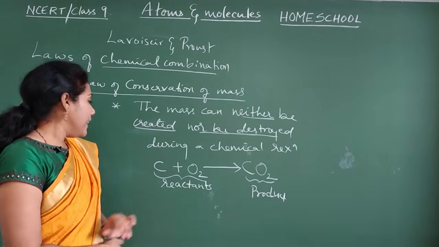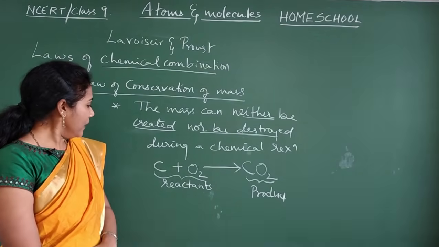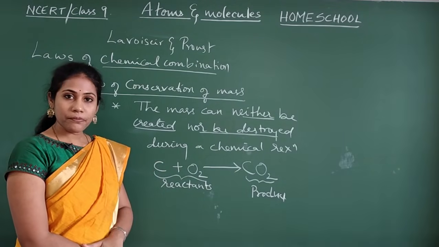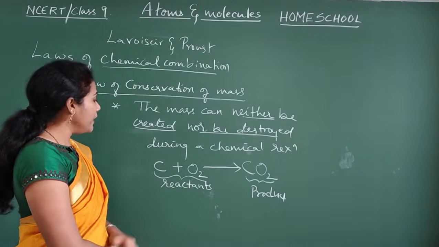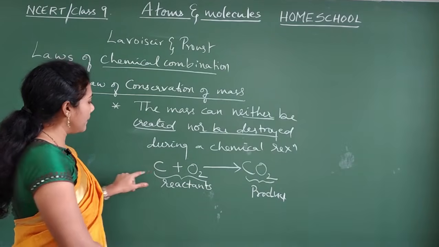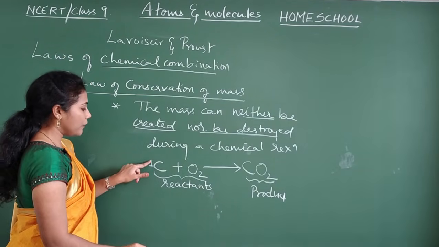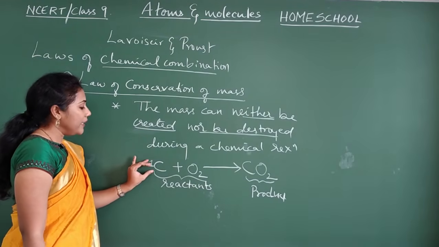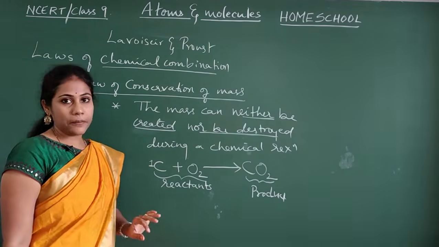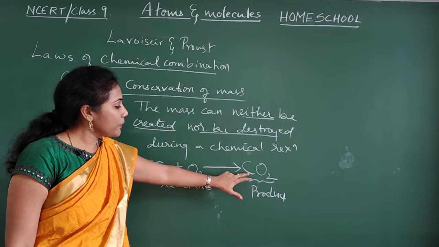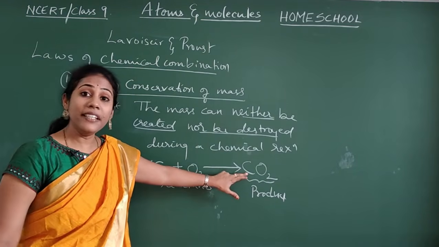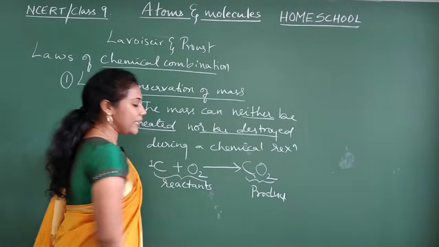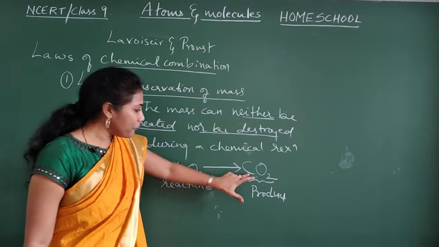Which substances are reacting here? Carbon is reacting with oxygen, isn't it? And you see here one carbon atom. If nothing is written, it means there is one. One carbon is reacting, and on the product side, if you see, only one carbon is there. Yes or no? Do you have two carbon atoms formed? Do you have half a carbon atom?